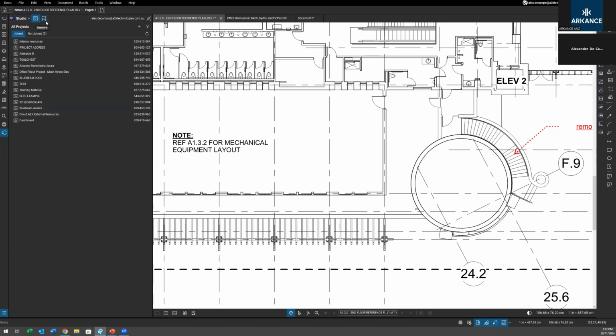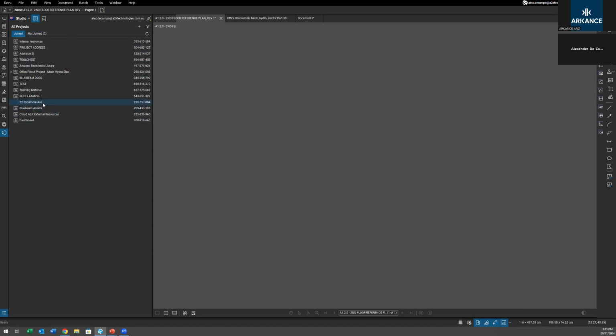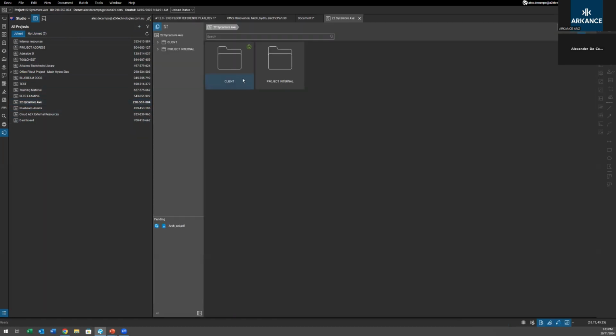So I'll quickly create a project and a session to show how they work and what they are. But to start with the project, very simple to add. If you get invited to a project, it'll appear under that not joined one. You'll see any invited projects. Any you've joined, you can just select. Sycamore Avenue, for example, just a pretend project for a residential job. You can click in and explore all the files for this one and find whatever you're looking for.